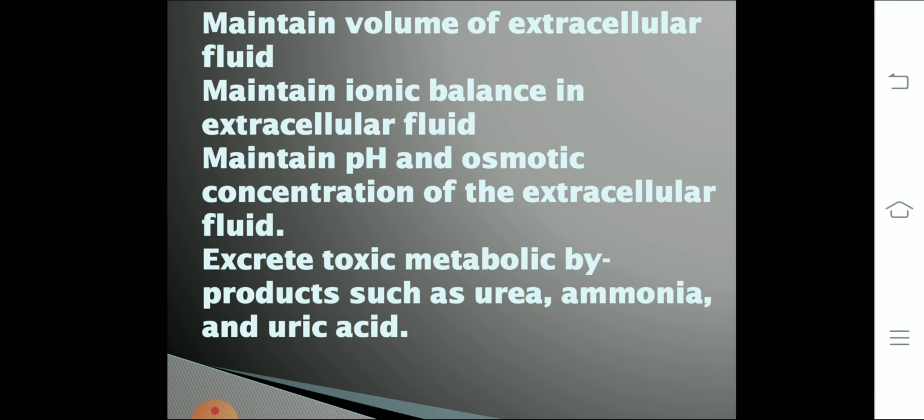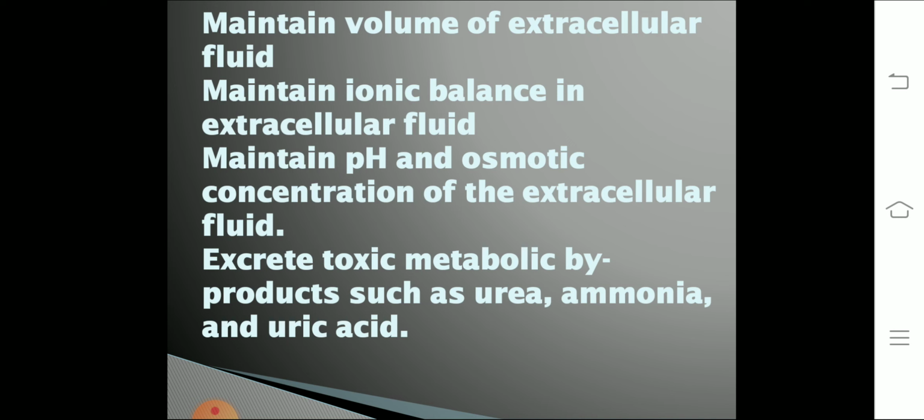Now what is the role of kidney? Kidney helps in maintaining the extracellular fluid. Its volume, how much fluid should be in the body, is maintained by the kidney. Then ionic balance in that fluid: urine consists of salts, so maintaining the amount of salts is also important.